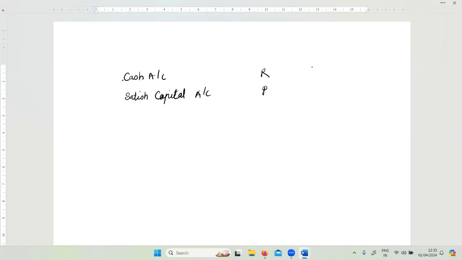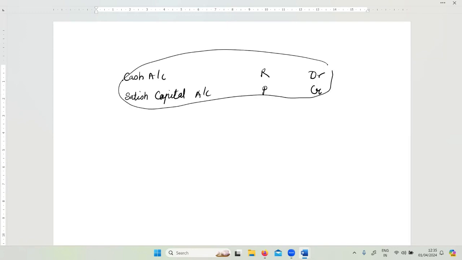So the business is receiving the money, cash is coming into the business, so cash account will be debited. Who is the giver of this money? The giver is Satish. Satish account should be credited as per the rule of personal account: debit the receiver, credit the giver. Now this entire part, the different accounts that we have identified, will then be transferred into the journal. So before we write the journal, this is what you are going to do.